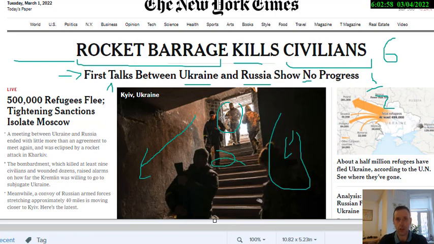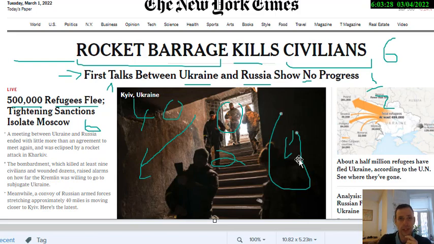So we can see here that the New York Times is really quite strong. It's a 6 and an 8 times by 5 is 40. So that was up there with what the Guardian was like a few days ago. It's a 40. What about the surrounding news? That's very interesting. We've got 500,000 refugees flee, which creates a lot of negativity. I don't know, a 5 or a 6. I'll go with a 6. And then let's get an average.